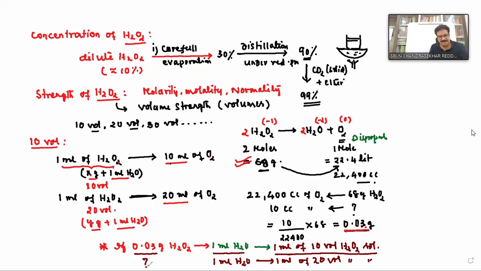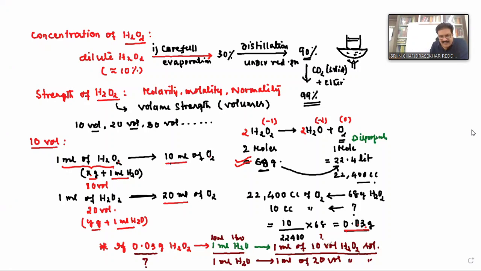Follow the point? Suppose you want to prepare 10 ml of hydrogen peroxide solution of 10 volumes. How much should be dissolved? Listen carefully. I would like to prepare 10 ml hydrogen peroxide solution, means you should take water 10 ml, no? 10 volumes only. Then how much should we dissolve?